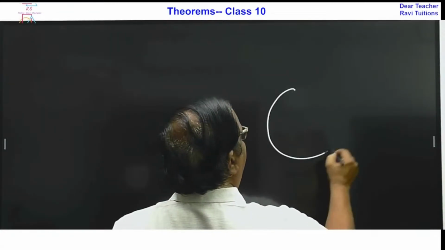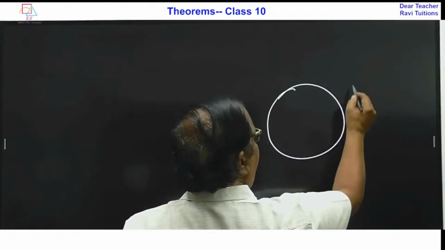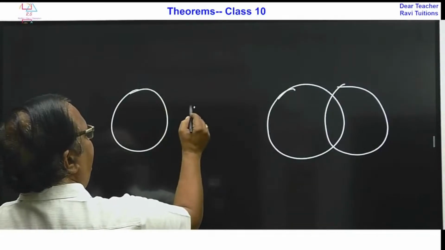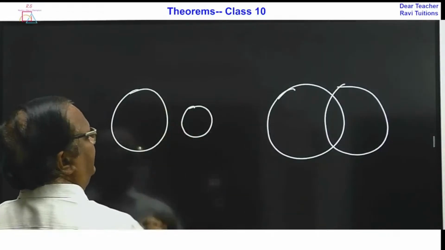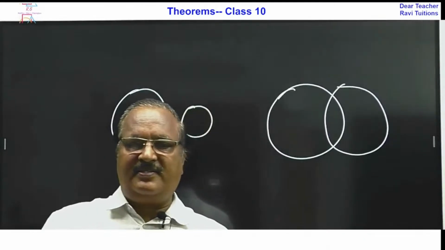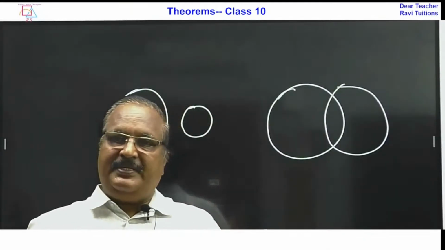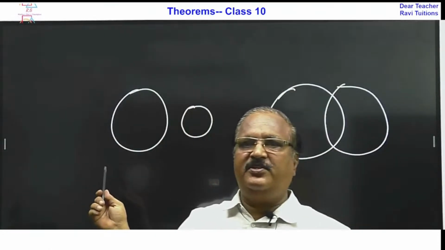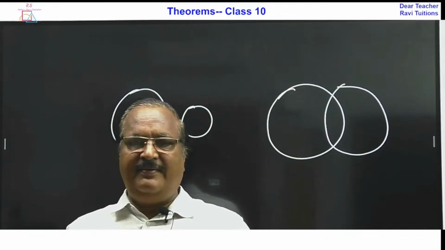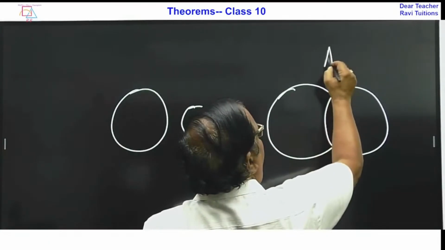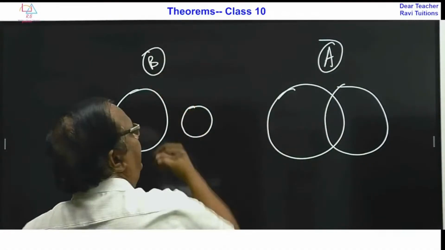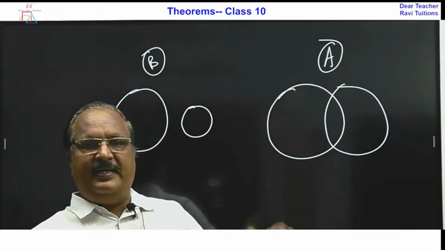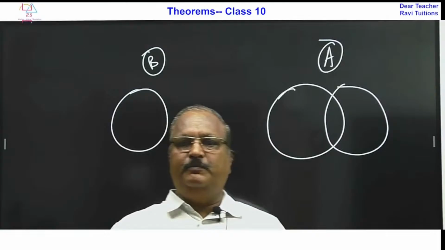So then what else? Here 2 circles are touching internally or externally. 2 circles are intersecting. These are intersecting circles, and these are non-intersecting circles. Okay. So then what happens? How many common tangents can we draw in this case? Let me say this is A and this is B. Case A, how many tangents can be drawn? Can anybody give me the answer?